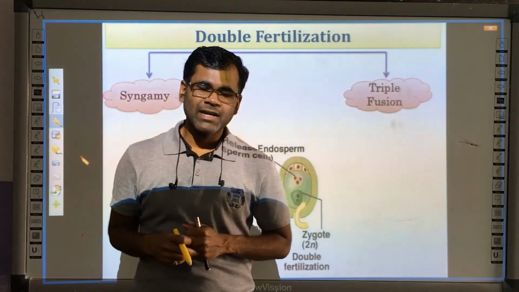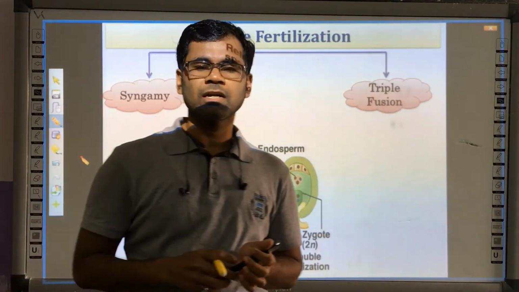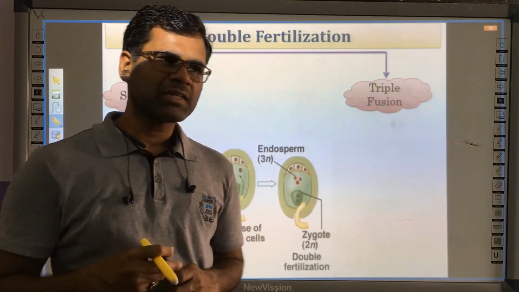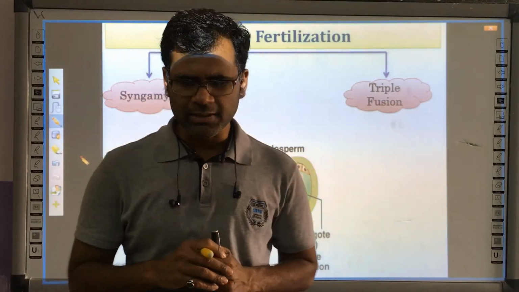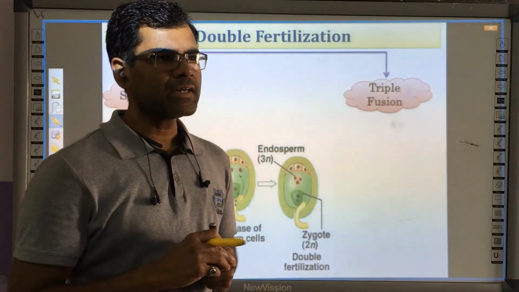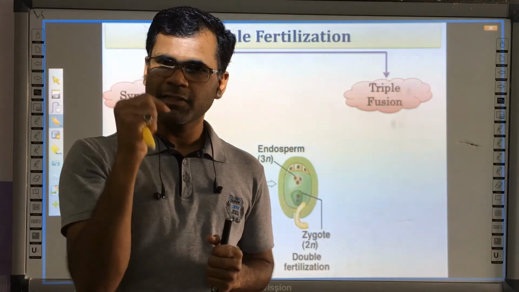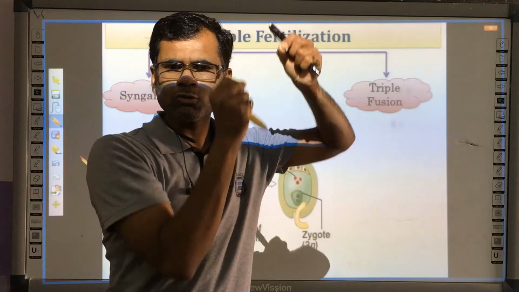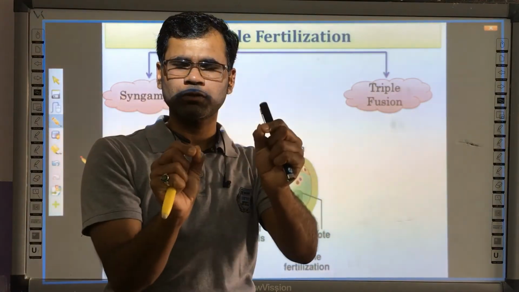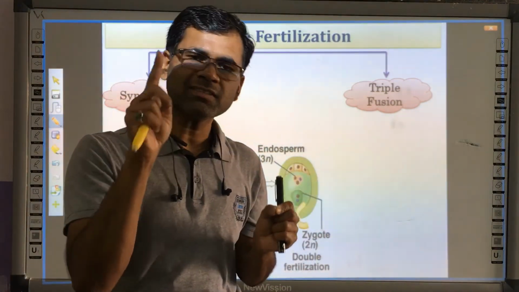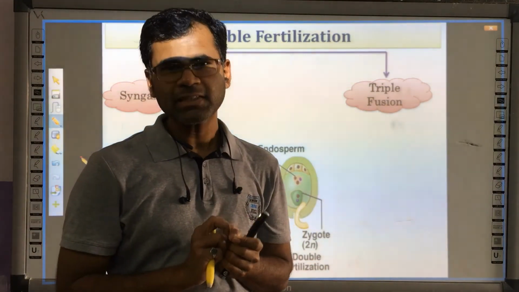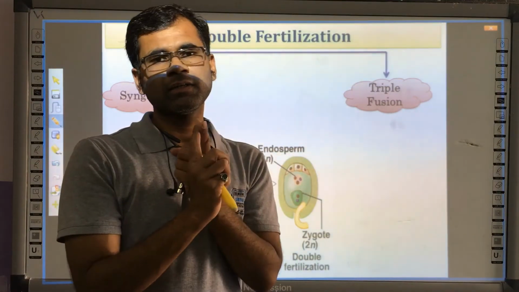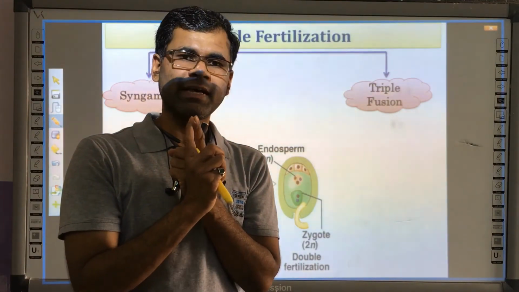Double fertilization. A characteristic feature of all the angiosperms is called double fertilization. Why is it called double fertilization? You have a little bit of an idea, because you studied it in class 10th also. Here are the male gametes: one vegetative nucleus, followed by two male nuclei, two generative nuclei. These two generative nuclei are going to fuse with two different cells at the same time, and hence it is called double fertilization. So one fusion is going to take place at the egg.